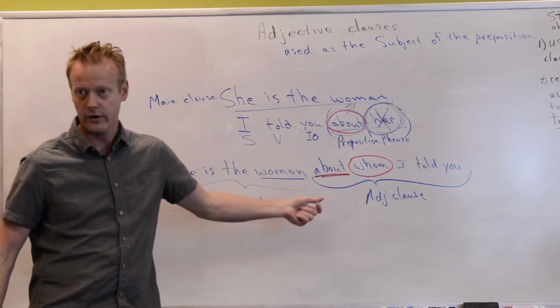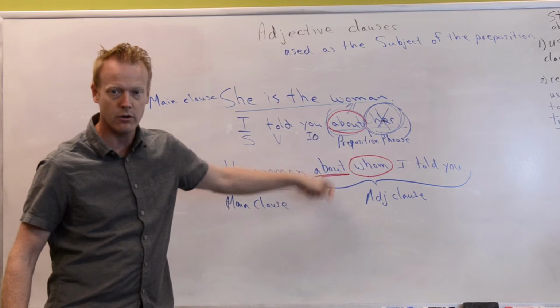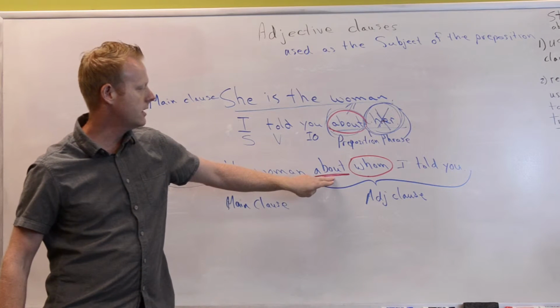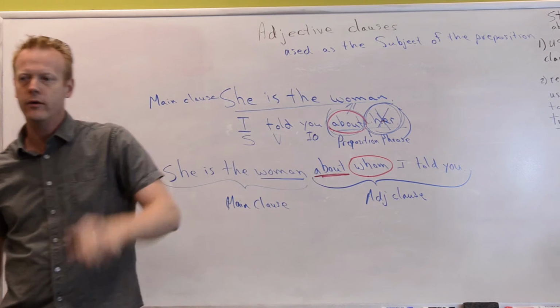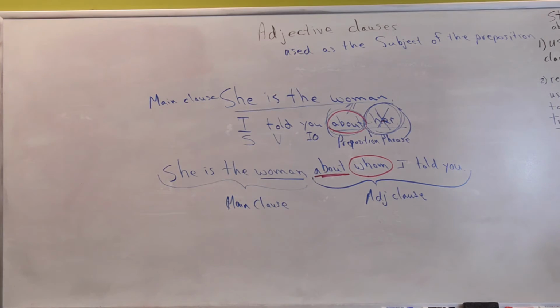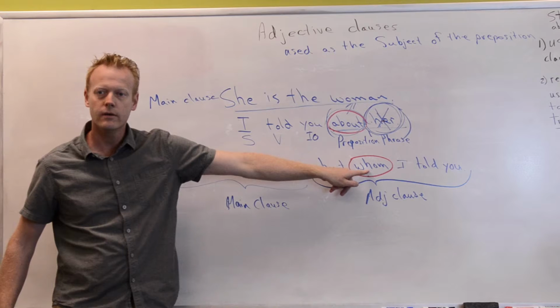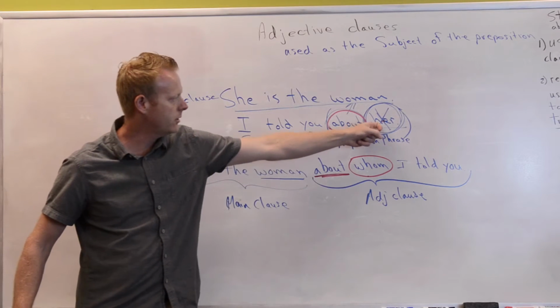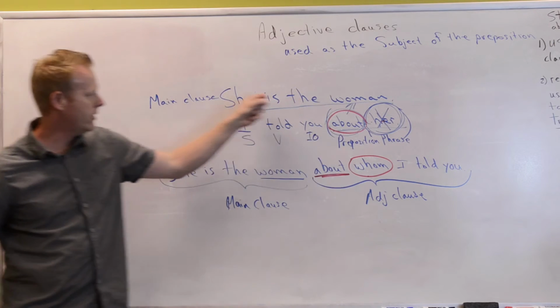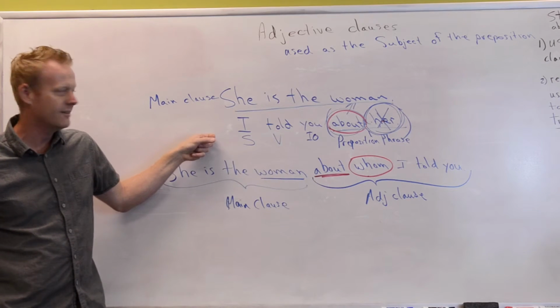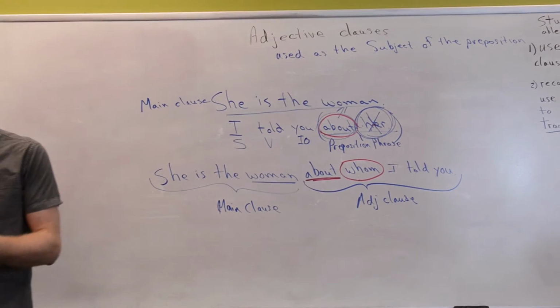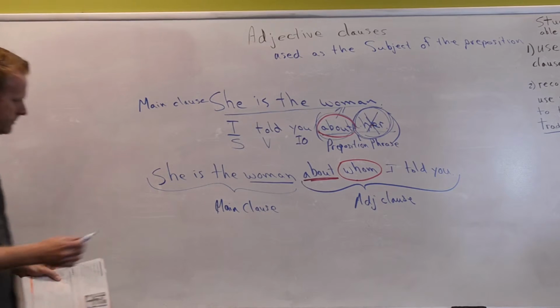And the reason it's weird is because I got a preposition involved here, right? So again, the only relative pronoun describing a person where you can put the preposition on the front is whom. Okay? So you replace the her, you put the about up front with a whom on it. Okay? Another option.